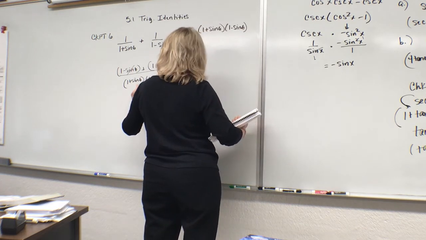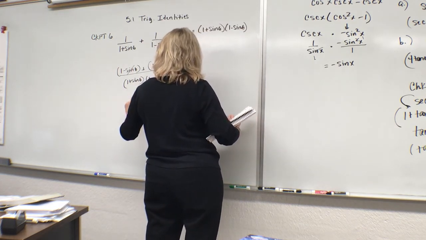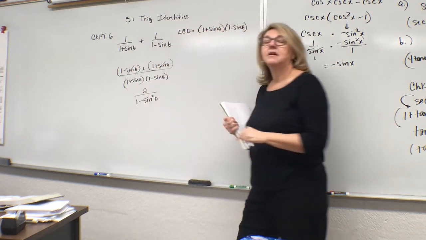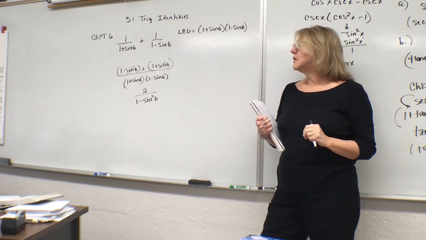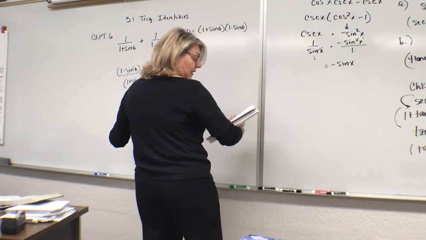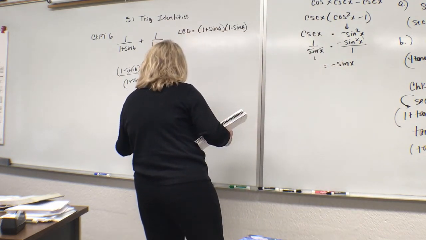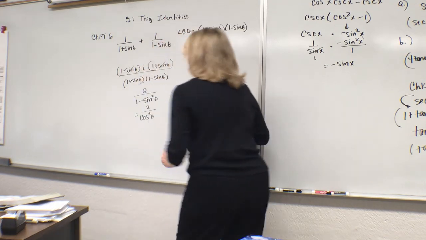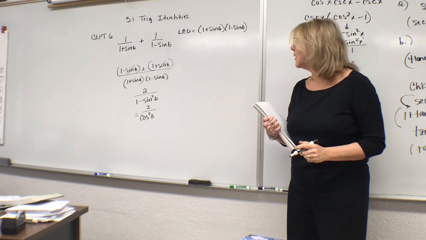That's going to just simply leave us with a 2 over 1 minus sine squared theta, for these are the factors of the difference of squares. Well, 1 minus sine squared theta is simply, by Pythagorean substitution, cosine squared theta. So, final answer, 2 over cosine squared theta.